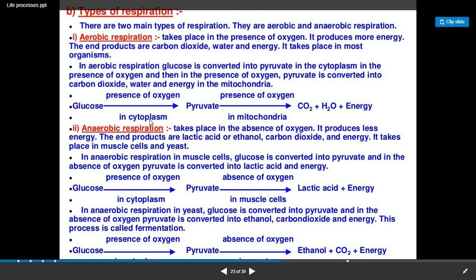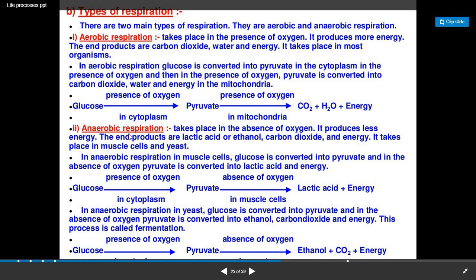Cytoplasm, as you know, is the fluid part of the cell. There glucose is converted into pyruvate. Then the pyruvate, again in the presence of oxygen in the mitochondria, is converted into CO2, H2O and energy is liberated. So in aerobic respiration more energy is liberated as compared to anaerobic respiration.